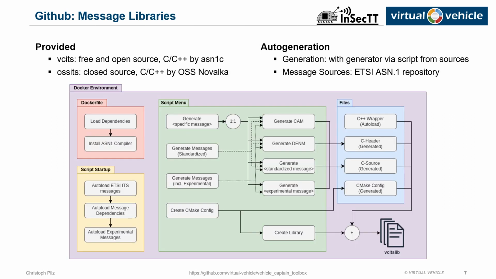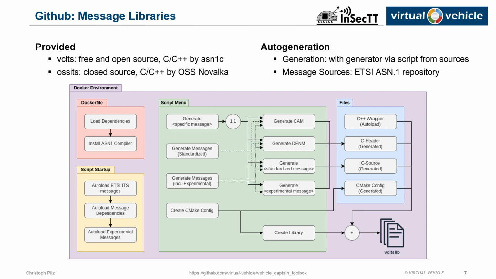For other use cases, we provide message libraries. One has to say that many physical interface providers already provide encoder and decoder libraries. However, in research and development, one often has to use pre-standard messages. For these applications, we provide the VCITS library and its generator. The generator's basic design is Docker-based for out-of-the-box usage.